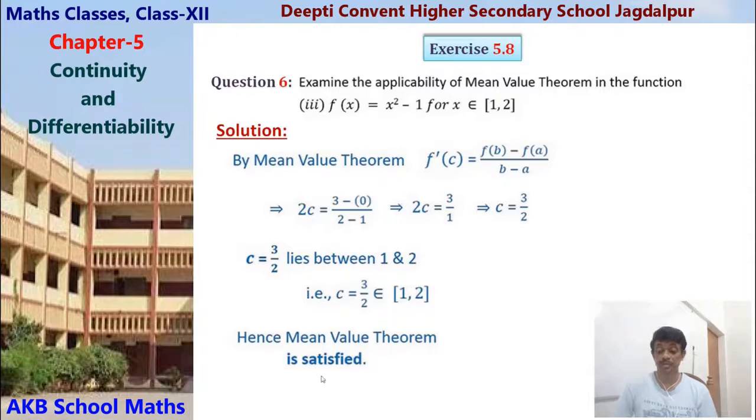That is, the mean value theorem is satisfied, because the two conditions are satisfied, and by taking this condition we found the value of c which belongs to the open interval (1, 2). That's why the mean value theorem is satisfied. Okay, so that was question 6 of exercise 5.1.